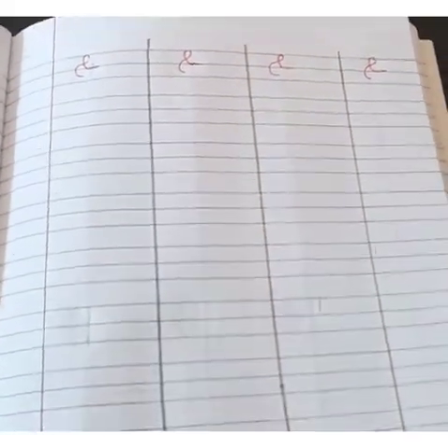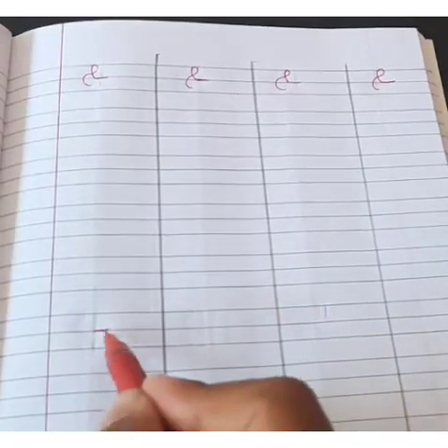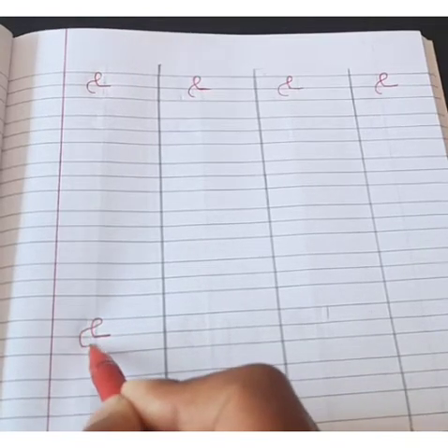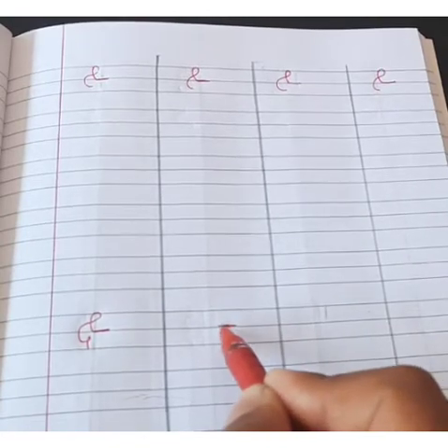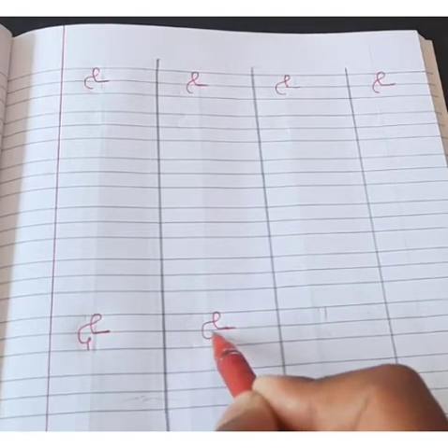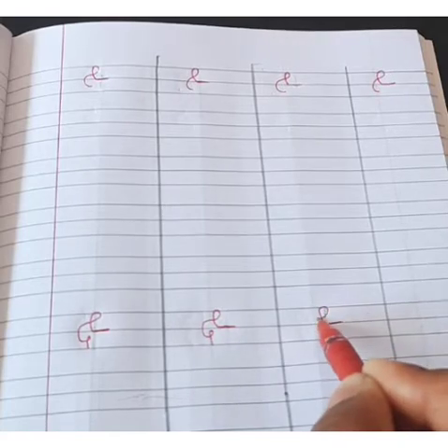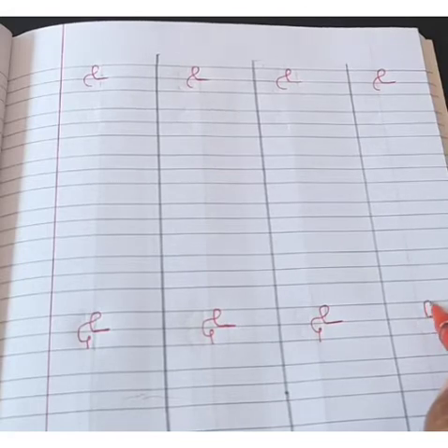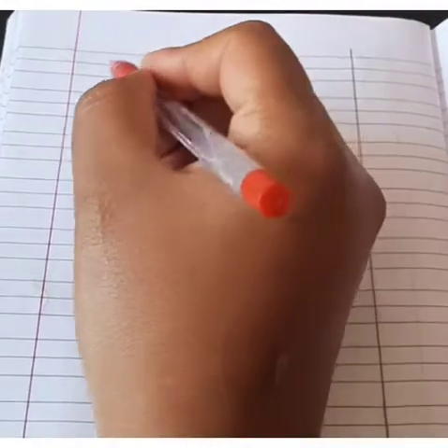Next it is what you have done. See here, a sleeping line you have done, then you have gone up, take a loop. You have come down and just make a tail here. Sleeping line, go up, make a loop, come down and a tail. Like this.